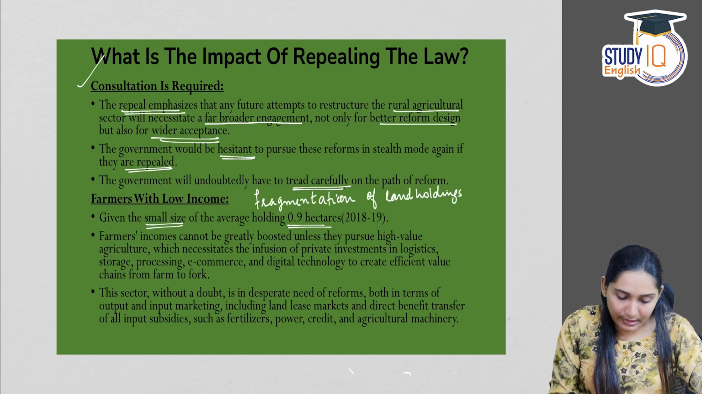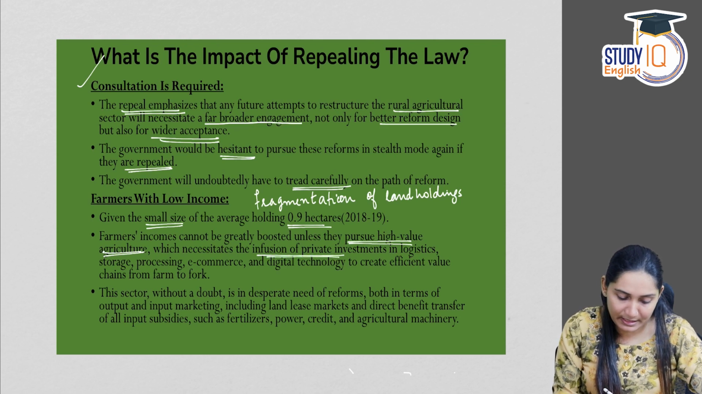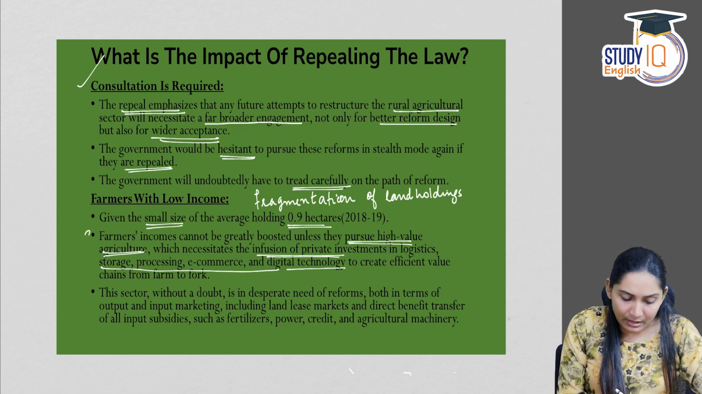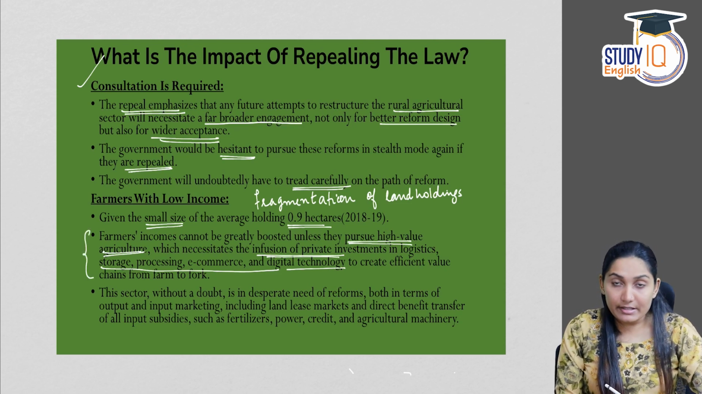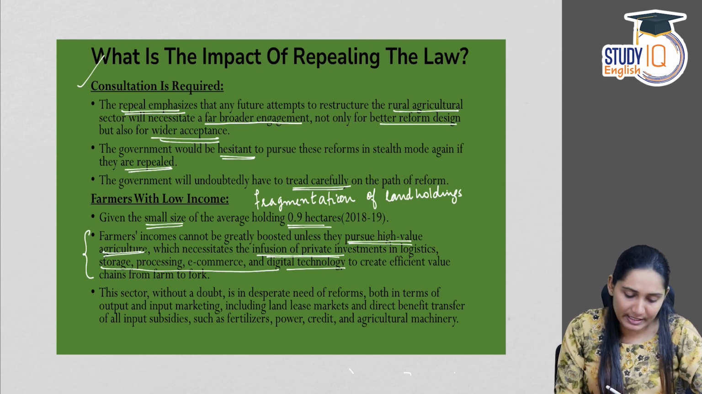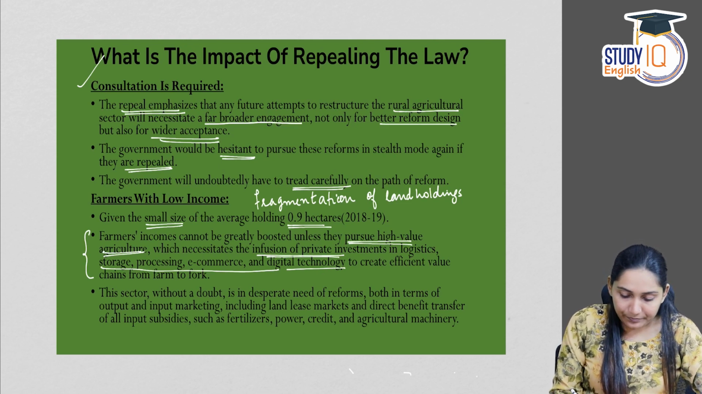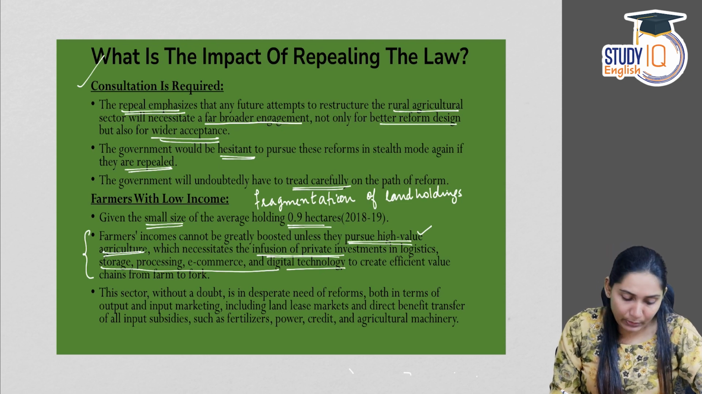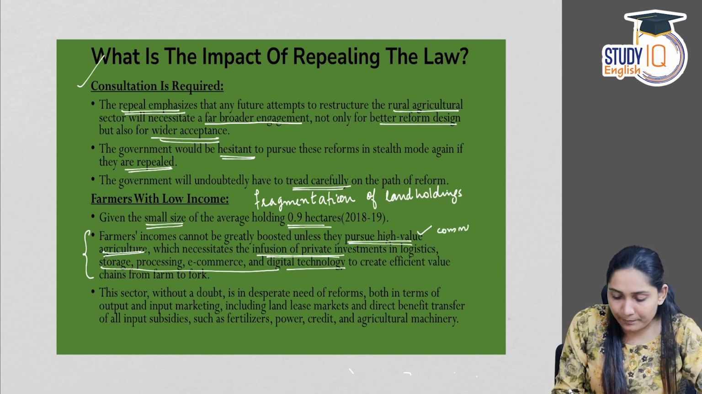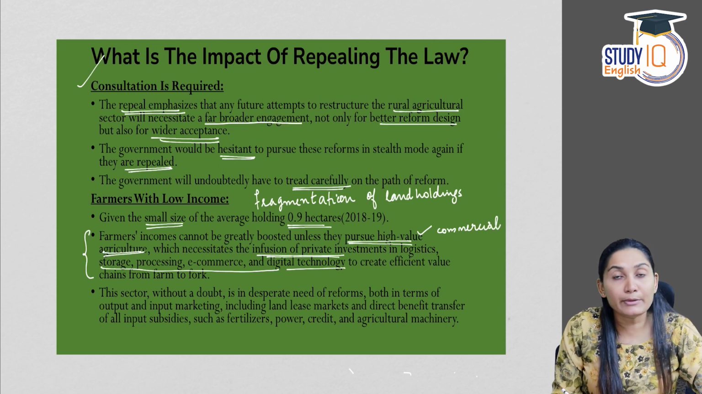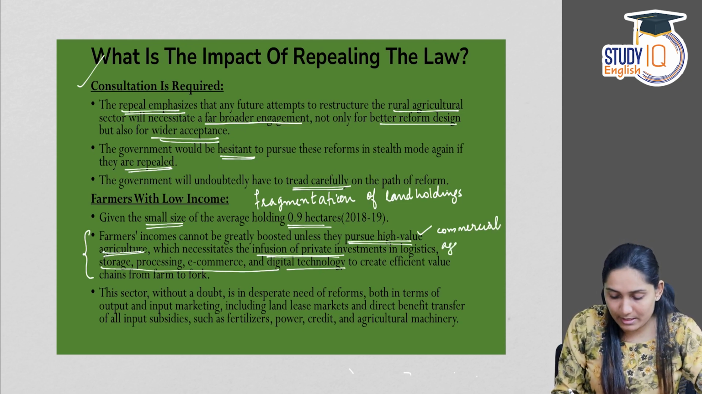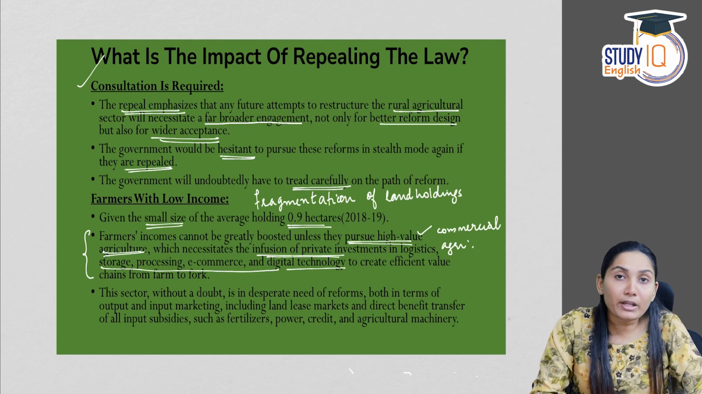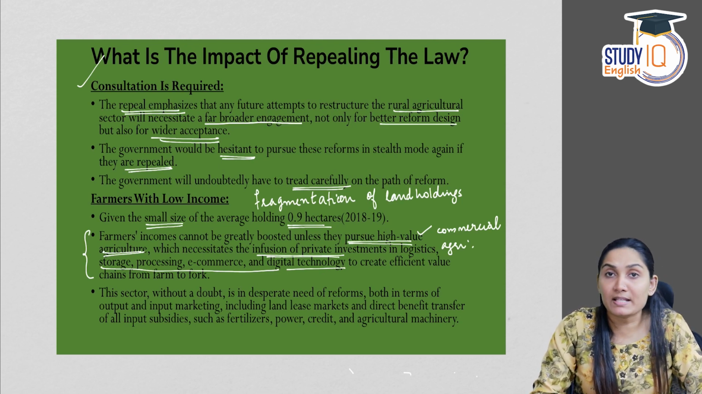Farmers' income cannot be greatly boosted unless they pursue high value agriculture, which necessitates the infusion of private investments in logistics, storage, processing, e-commerce and digital technology. See, the farmers' income in India is very less. Why? The first reason is that they are small scale farmers. The second is that they have to pursue high value agriculture, that is commercial agriculture. The majority of farmers in India still do only subsistence agriculture. So commercial agriculture needs to be promoted, and for promoting commercial agriculture, it's very important to make investments in this sector.